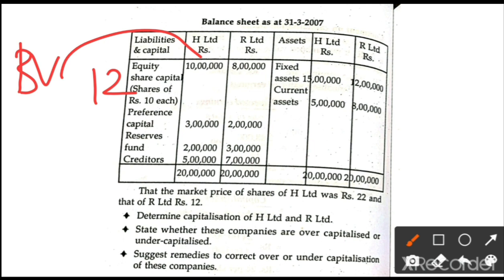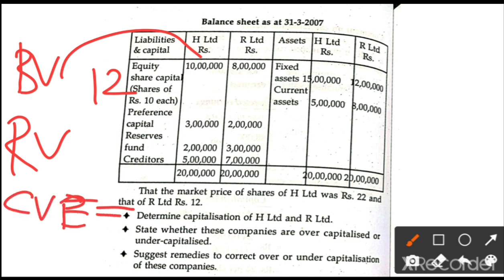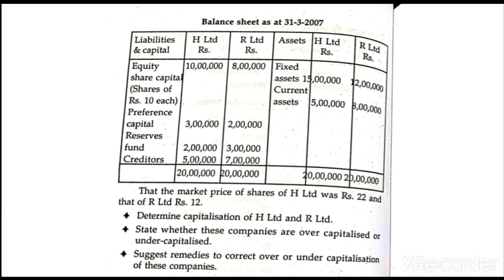Next is real value. How are we going to calculate real value? What is the formula for real value? Real value is the capitalized value of earnings divided by the number of shares. Capitalized value of earnings is not available, so first we are going to calculate it. What is the formula for capitalized value of earnings? Very simple: earnings divided by the normal rate of return. Earnings is already given in the paragraph.